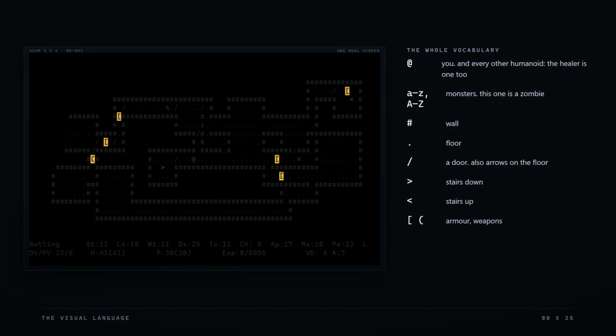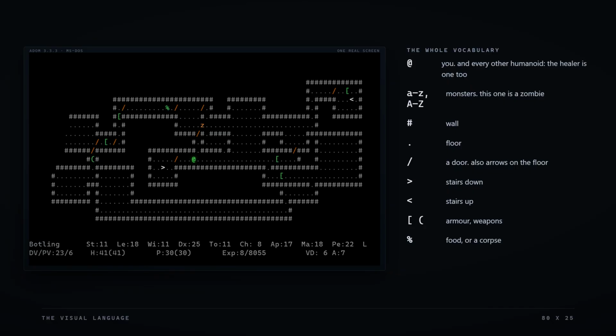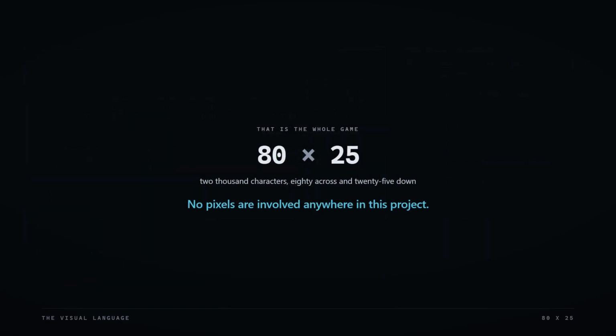Angle brackets are staircases. Square brackets and parentheses are armor and weapons. A % is food or a corpse. That's the whole game. 80 characters across, 25 down. No pixels anywhere, which sounds like it should make automation easy, and it does make it possible. But I'm running the shipped executable, unmodified. So the first problem isn't what the bot should do. It's how a modern program gets a single byte in or out.